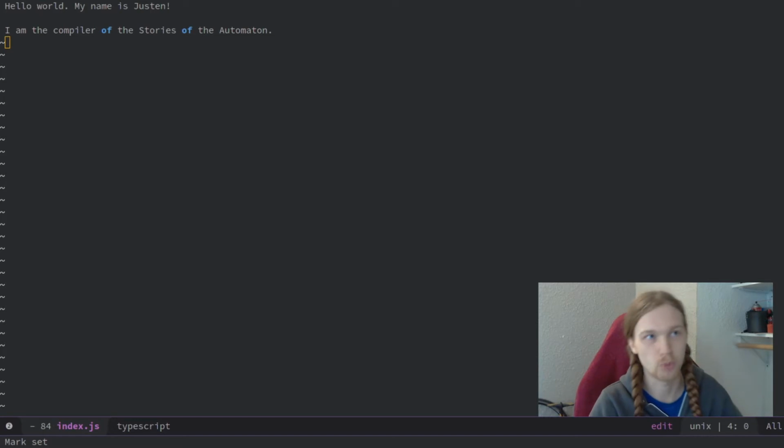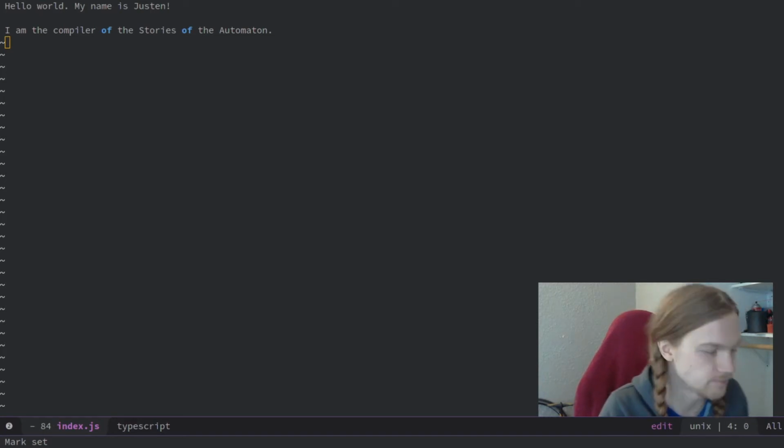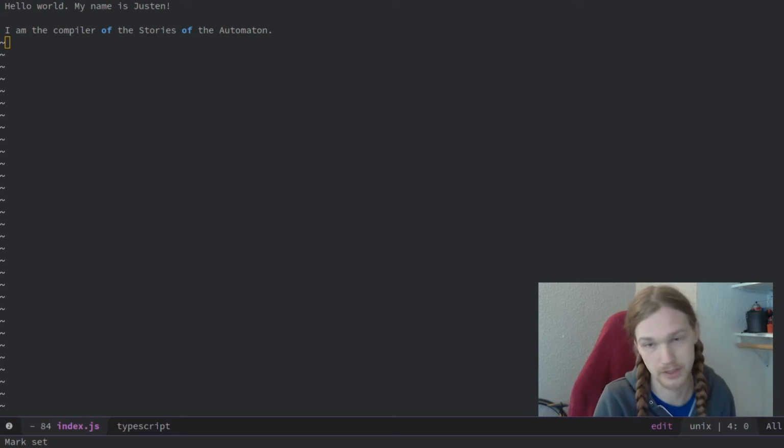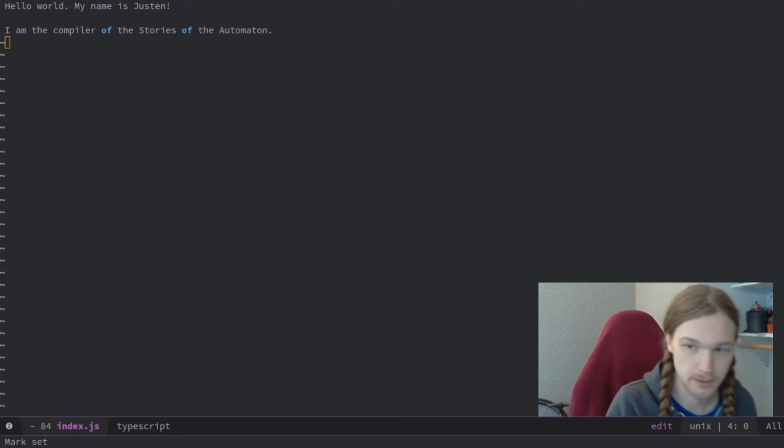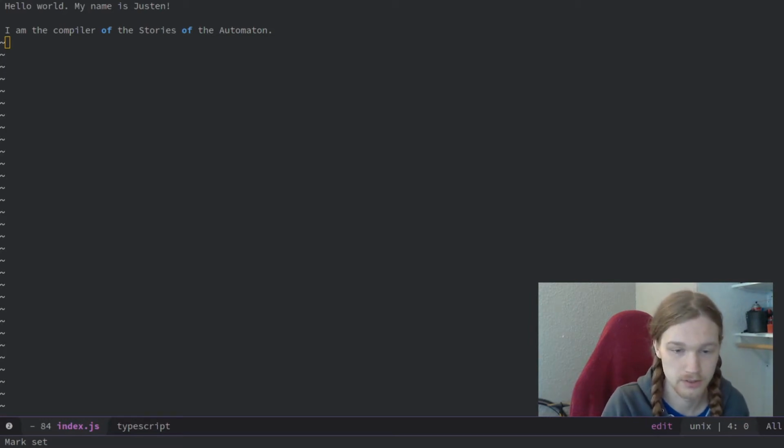The way that I learned to program was by writing Mad Libs programmatically, or just procedurally generating sentences more generally. So that's what we're going to be doing today. We're going to be generating random sentences.